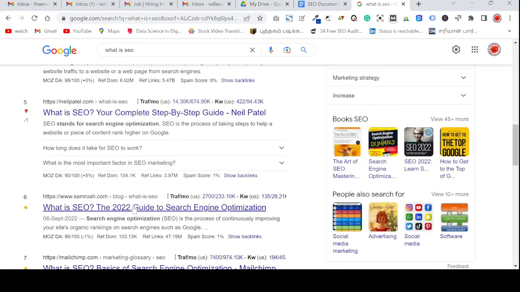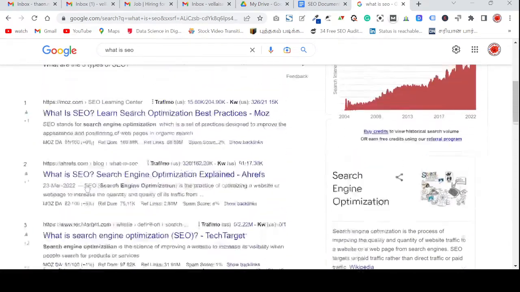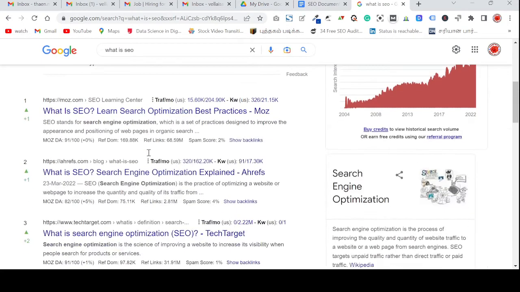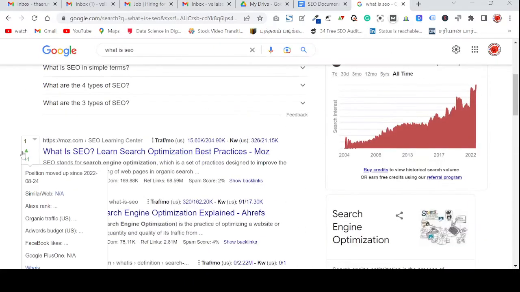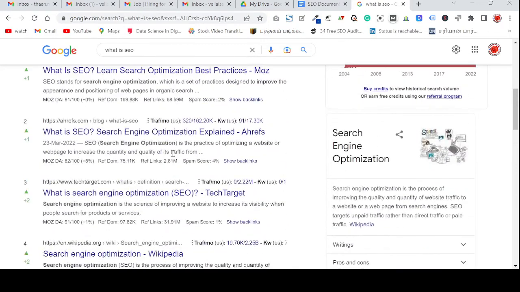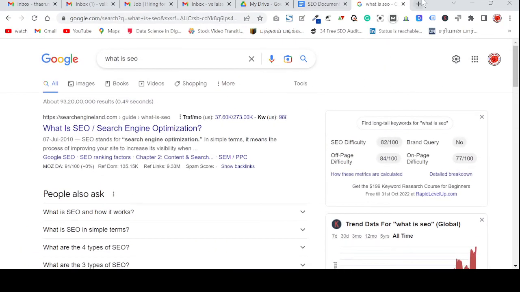neilpatel.com, like that many websites are appearing. But in Google by default it shows 10 results, or 9 or 11, like that. But I have added numbering, so these numbers are showing now. This is because I have added a plugin. The plugin name is, where is it, yeah, SERP Trends. This is the plugin I have added.